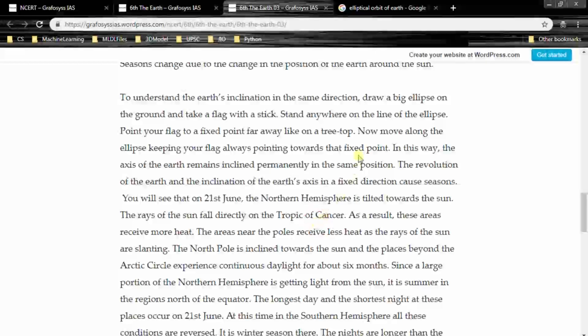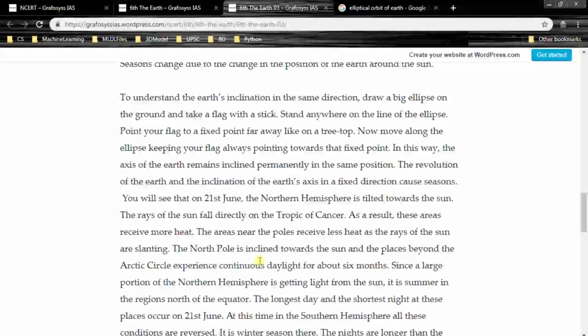So I hope you remember, 23 degree north up to the equator, it is Tropic of Cancer, and if it is 23 degree south, it is called Tropic of Capricorn, right? So on 21st June, northern hemisphere is tilted towards the Sun and sun rays fall directly. As a result, these areas receive more heat. The areas near the poles receive less heat as the rays of the Sun are slanting.